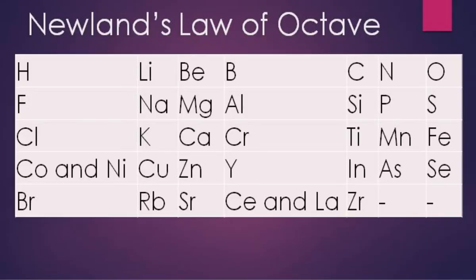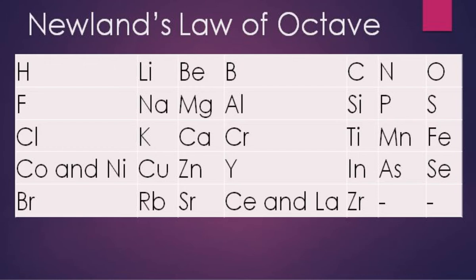All the elements are placed here, from hydrogen, lithium, beryllium, boron, carbon, nitrogen and oxygen on the first row, you can see, and after O, fluorine bears the property of hydrogen, so it was placed below hydrogen. Similarly, sodium, that is Na, was similar to lithium, so he placed Na below lithium. Likewise, he placed magnesium below beryllium, aluminum below boron, and silicon, phosphorus and sulfur likewise, based upon his findings.